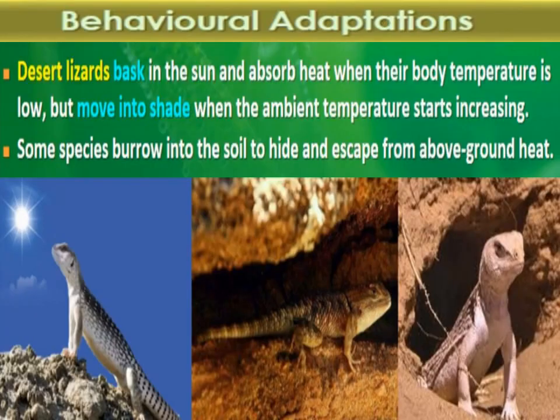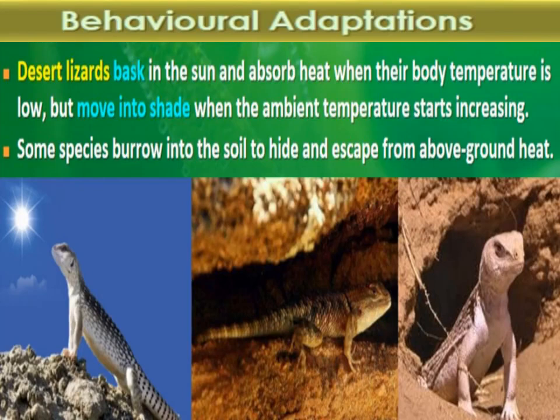Next is behavioral adaptations. Behavioral adaptation is found in many organisms, like desert lizards. They bask in the sun, meaning they come into the sun, here you can see in the first picture, and absorb heat when their body temperature is low, right? So this is a behavioral change: they come under the sun to increase their body temperature when it is low, but move into shade when the ambient temperature starts increasing.